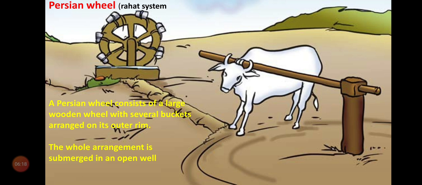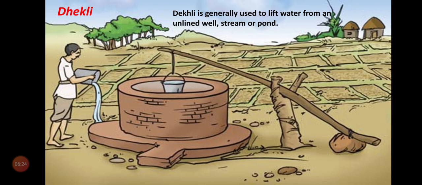This is called the Persian wheel or Rahat. Now, next one, that is Dhekli. Dhekli is generally used to lift water from an unlined well, stream or pond. These are the traditional methods.